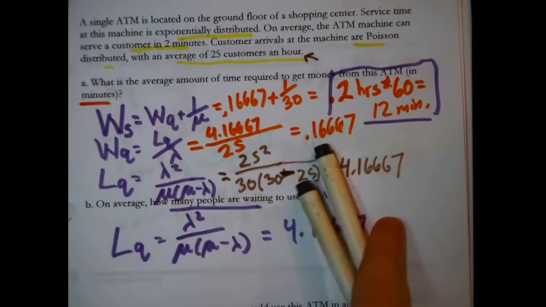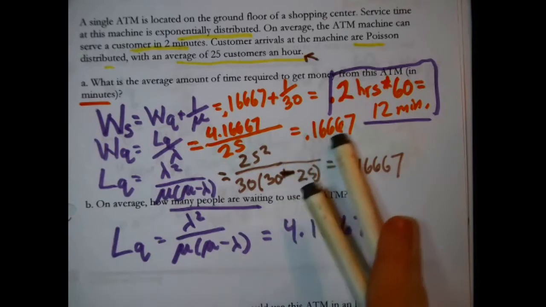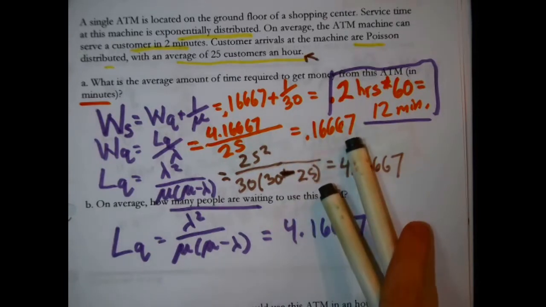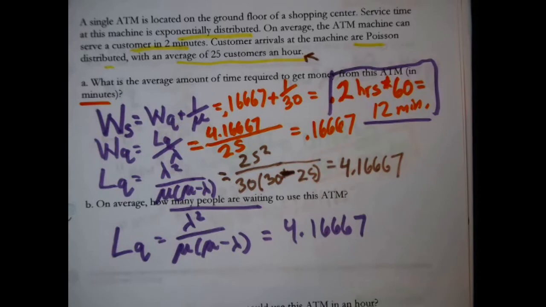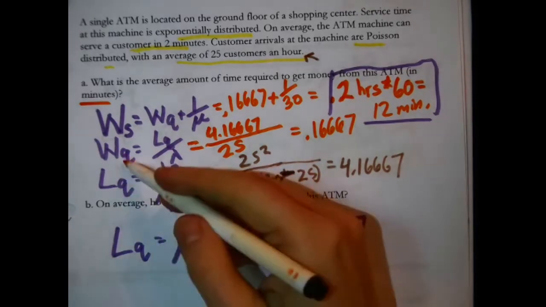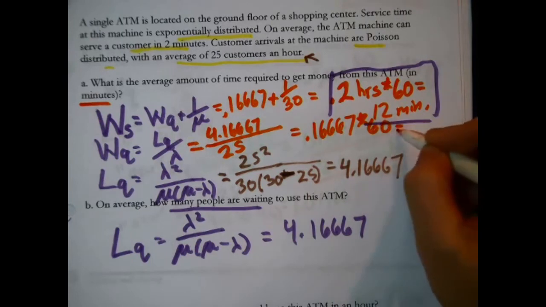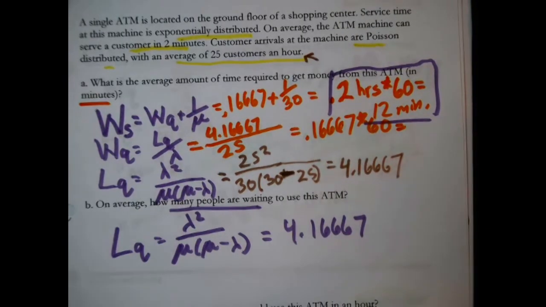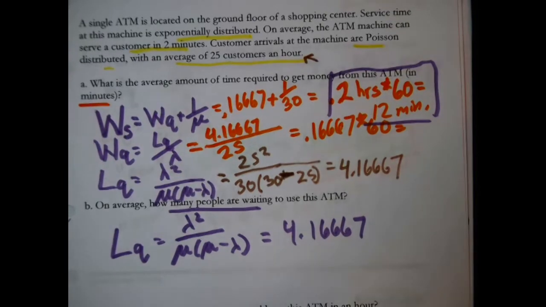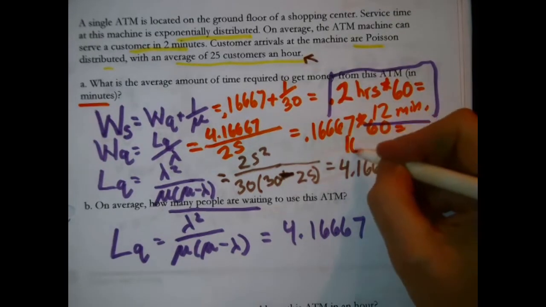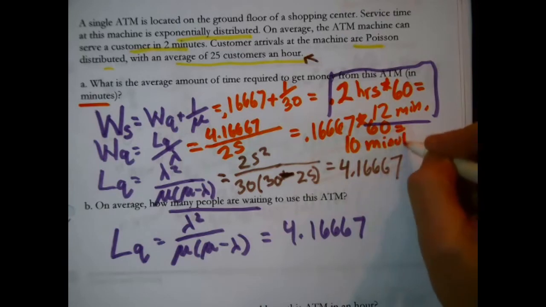The old wait was 1.6667. Okay, now the new one's 2.5 minutes. The old wait, WQ, we never did translate into hours because we didn't have to last time. We could do that, multiply that times 60, and that reveals that the old wait to use the machine was 10 minutes.